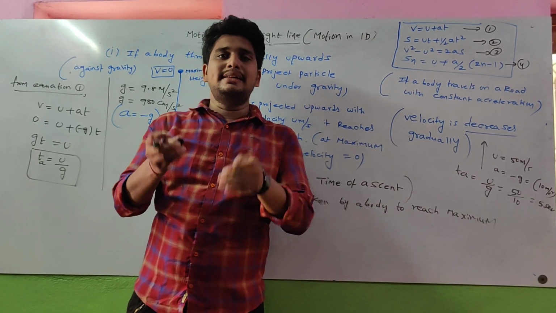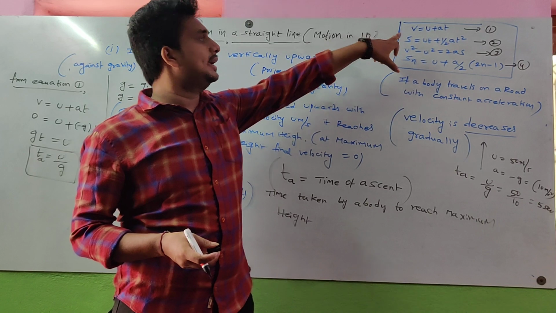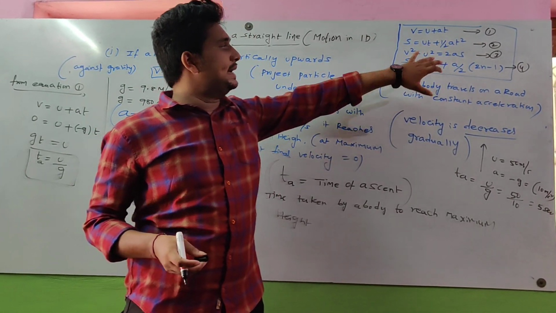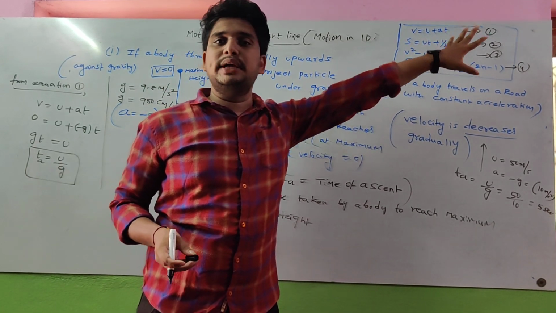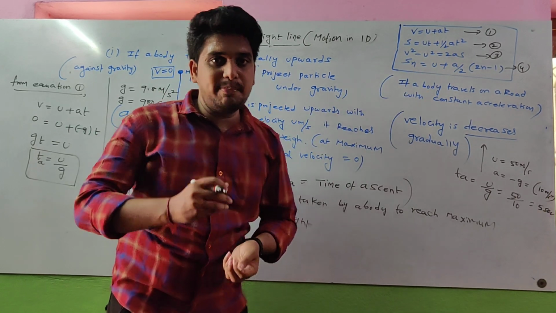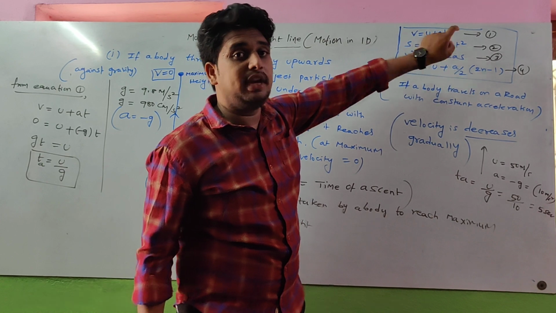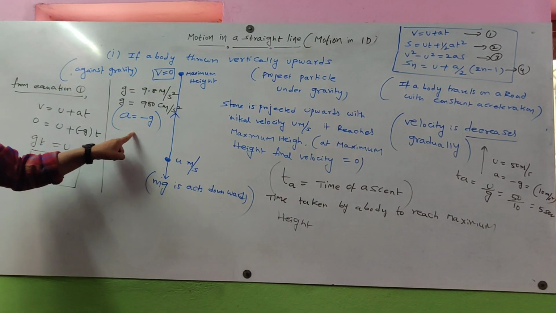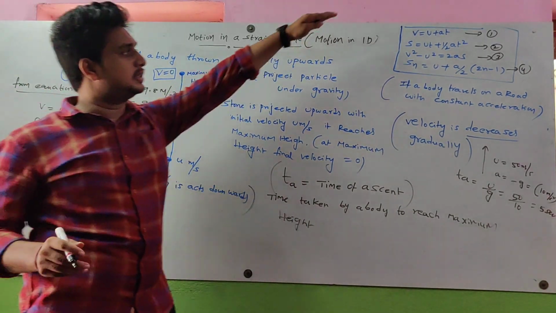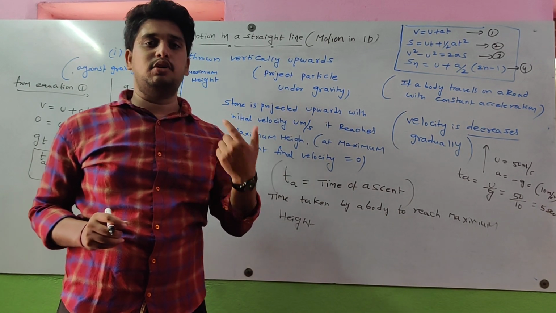Like this, we should consider these four equations: v is equal to u plus at, s is equal to ut plus half at square, v square minus u square is equal to 2as, Sn is equal to u plus a by 2 into 2n minus 1. In these all equations, body projected vertically upward means instead of a, we write minus g.